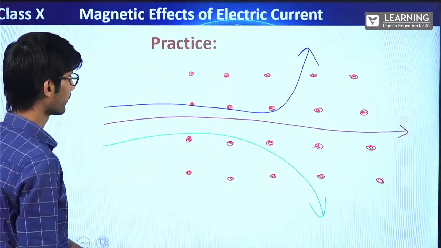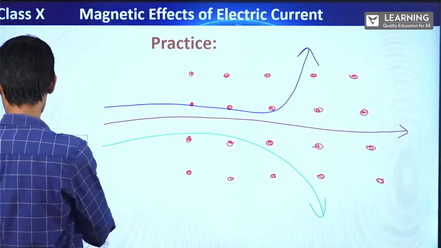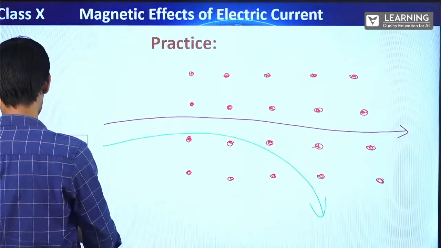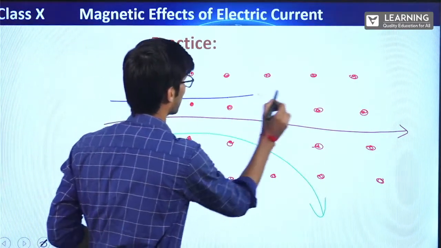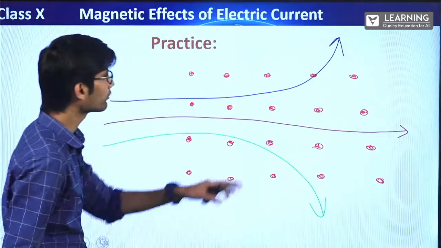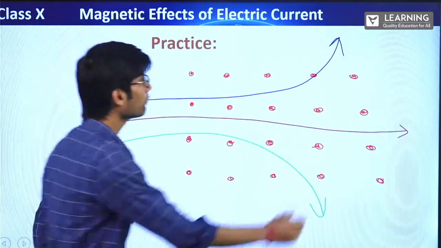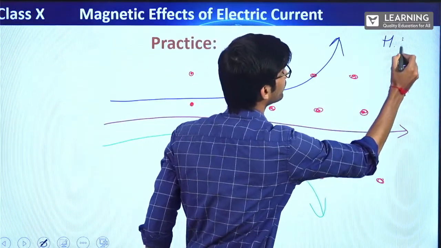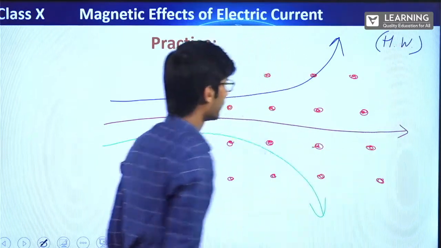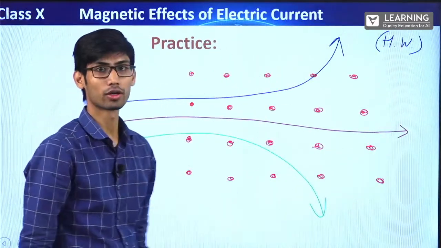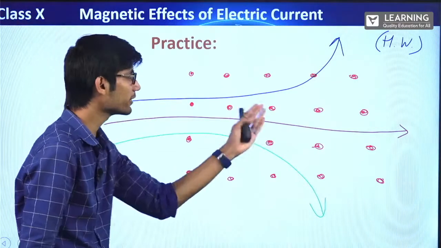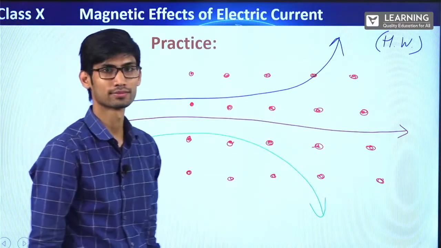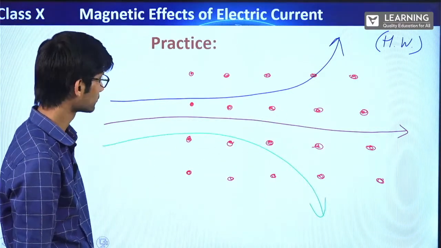Alright, I'll make this properly. Now you have to tell, this is a homework. You have to tell in the comment section which is positive, which is negative, which is neutral. Alright, this time the magnetic field is outwards. Note down your homework.